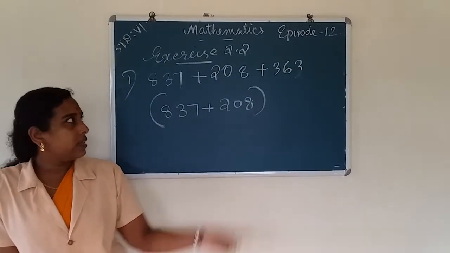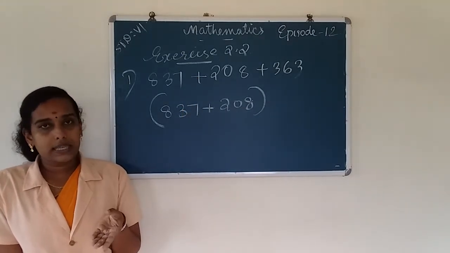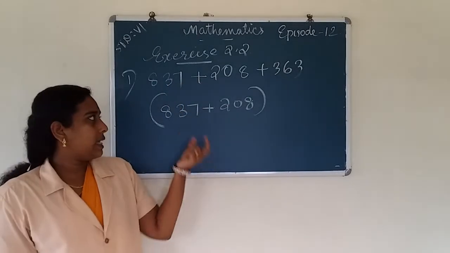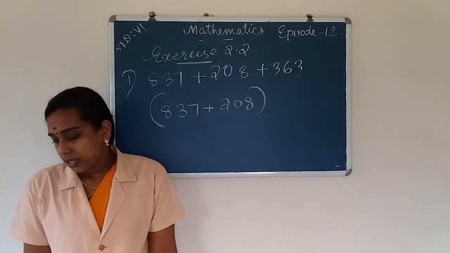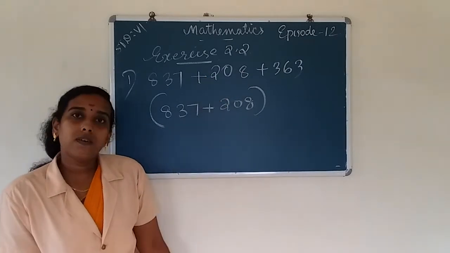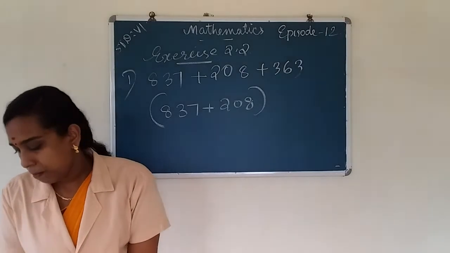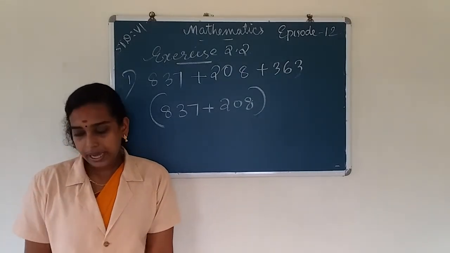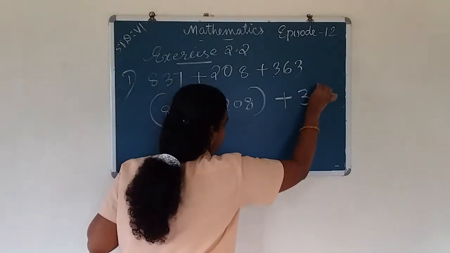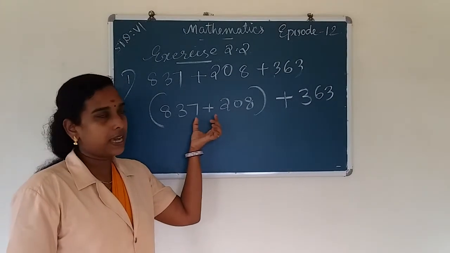837 plus 208 into the bracket, plus 363. Suitable arrangement means we use properties. Here three numbers are given, so we apply the associative property, that is a plus b plus c. These three numbers are using addition, so we apply associativity.